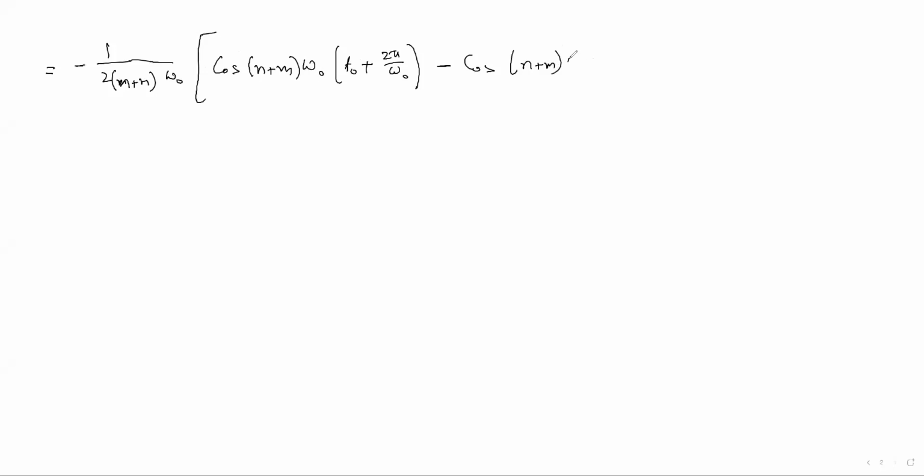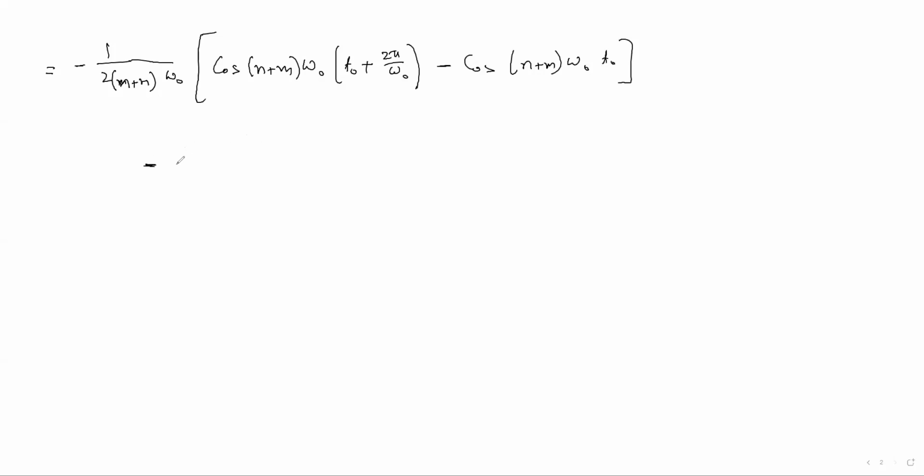The first term is minus 1 by 2(n plus m) omega naught, times cos (n plus m) omega naught t. In t we put the upper limit first, t naught plus 2 pi by omega naught, then the lower limit, cos (n plus m) omega naught t naught.